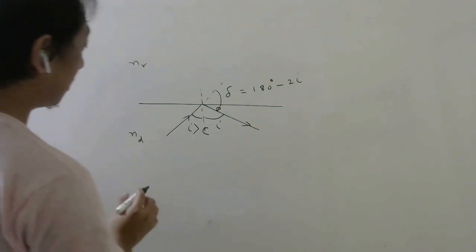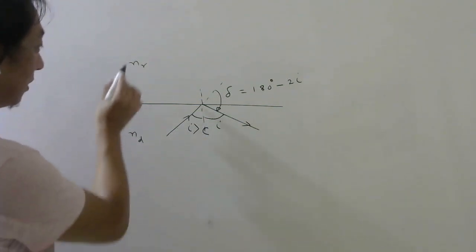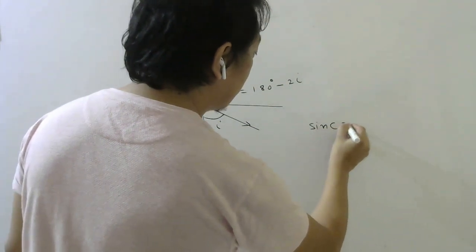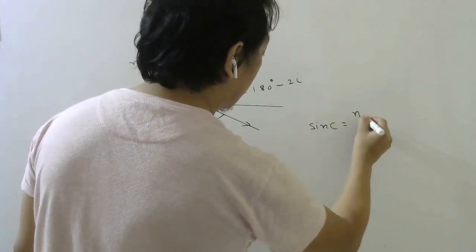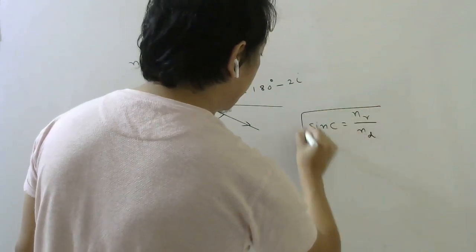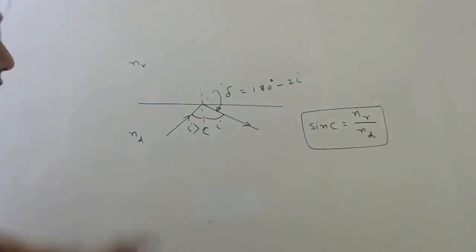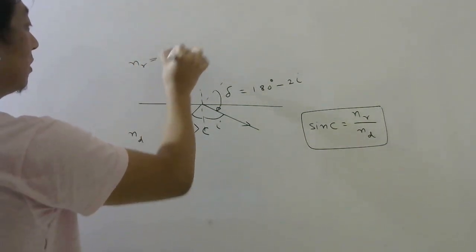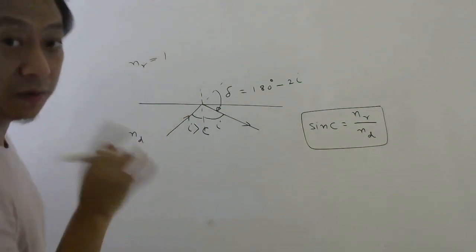And what is the relation between the critical angle and the refractive index? Sine of critical angle is equal to the refractive index of the rarer medium divided by the refractive index of the denser medium. Whenever the rarer medium is air, you can just write 1 here, because for air we take the refractive index to be 1.